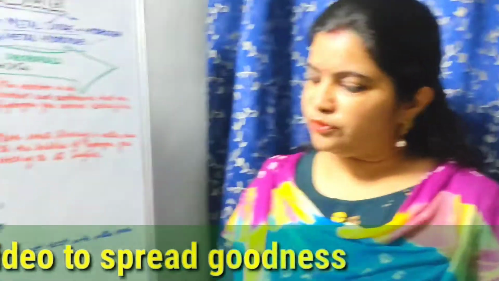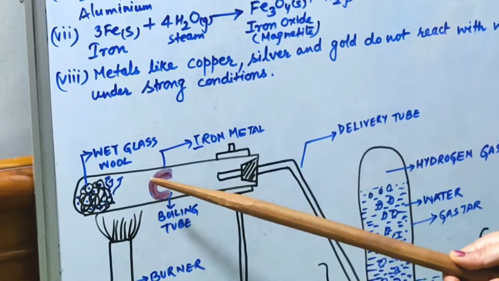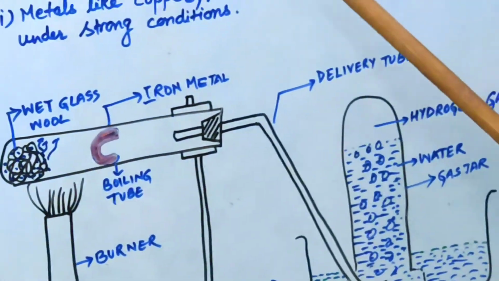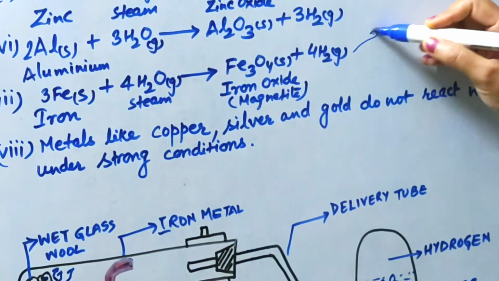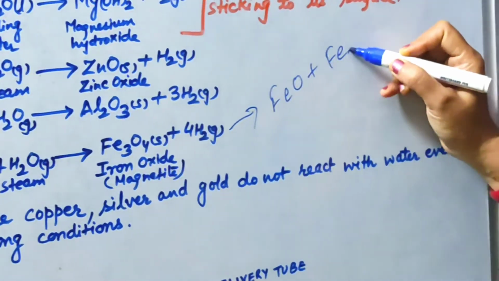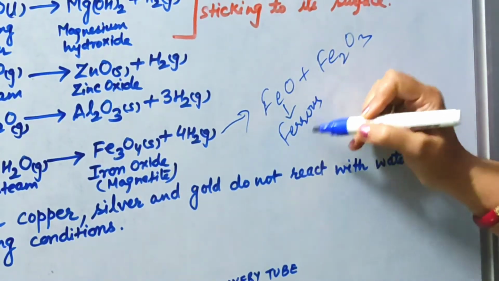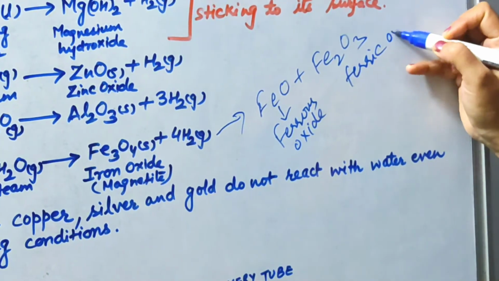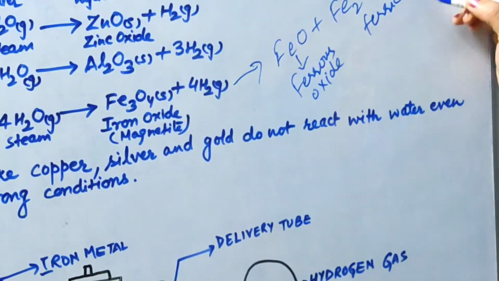The steam which has been formed here will react with the iron piece kept in its passage, and due to that this steam will react to form this type of oxide, that is iron oxide. Now here the iron oxide has two compounds attached to it. I will explain. This is ferrous oxide and this is ferric oxide. Both compounds will form and they will combine to form magnetite.